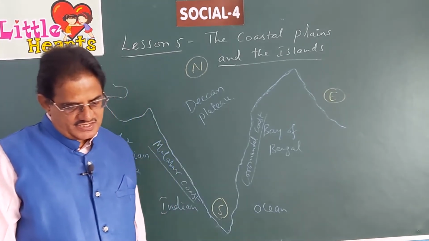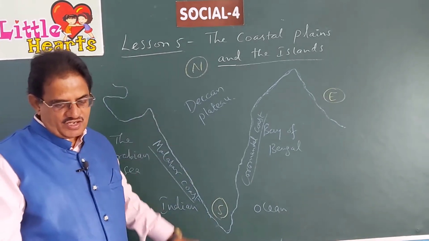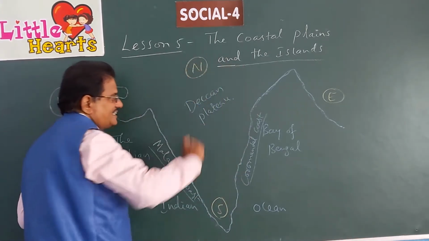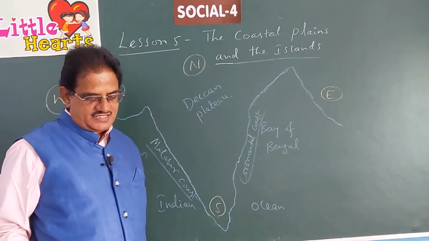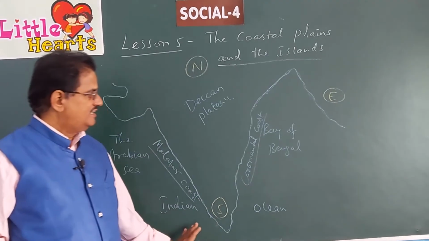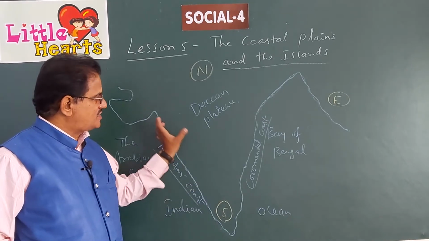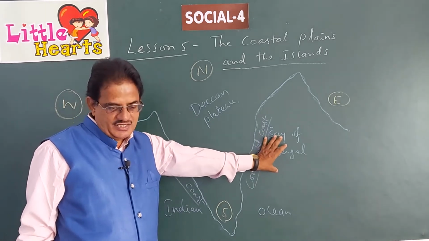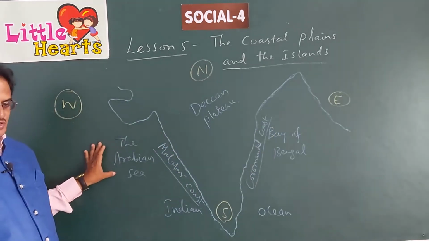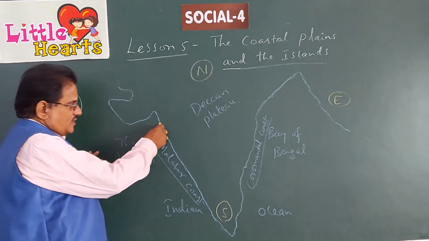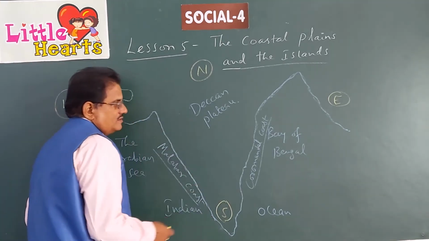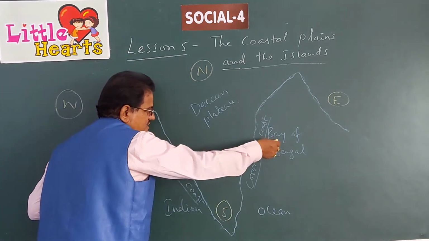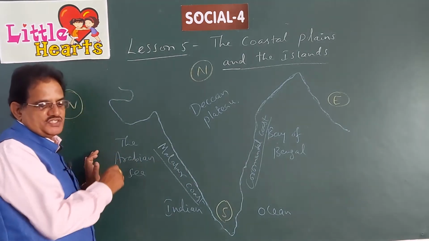The coastal plains are, you can see, the southern part of our country is triangular in shape. It looks like a triangle. Triangle means having three angles. The southern part of our country is triangular in shape. This part is bordered by the Bay of Bengal in the east and the Arabian Sea on the west. This southern part of India, which is triangular in shape, has the Bay of Bengal on its eastern side and the Arabian Sea on the west.